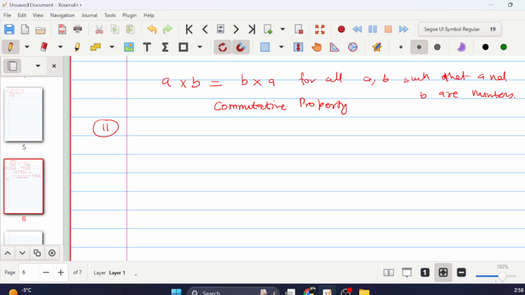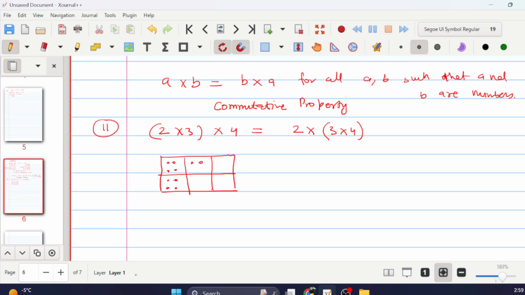And now the second problem we're going to discuss is 2 into 3 into 4 is equal to 2 into 3 cross 4. So now the question is, are both of them the same? In this case, it looks the same to me. First we have to do 2 into 3. Once we do 2 into 3, each of these boxes should also have 4 things, because we're multiplying it. Yeah, we have 4 things.